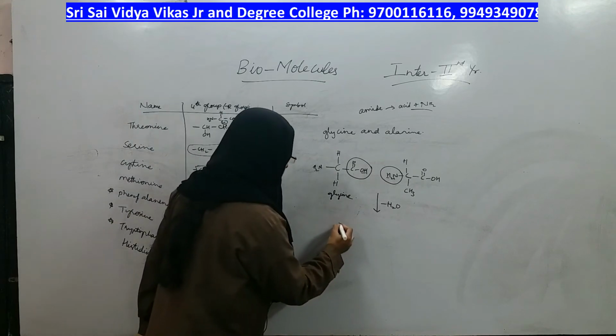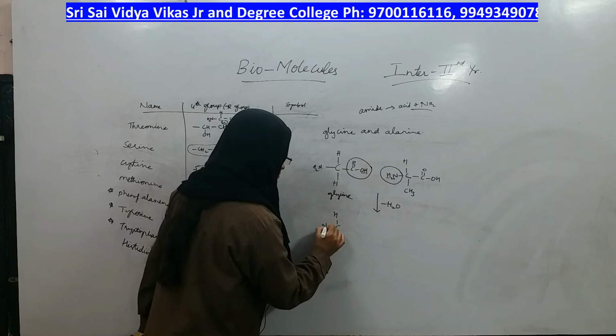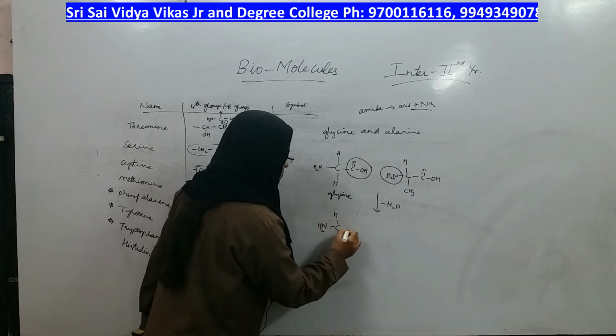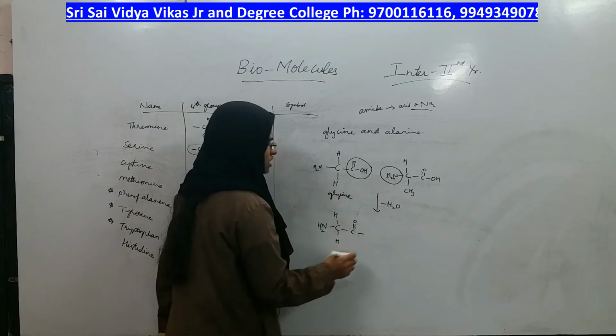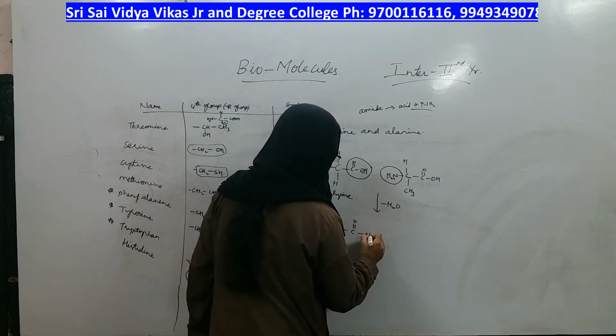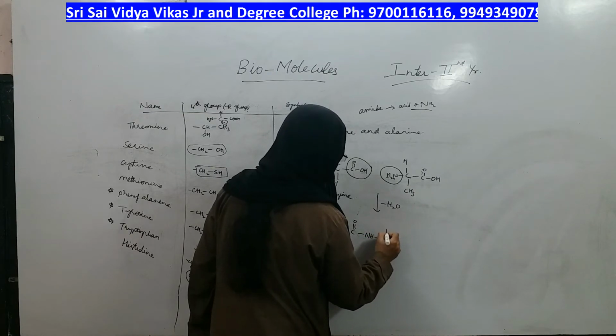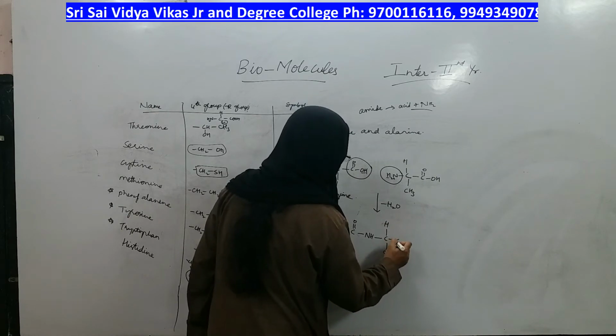If I eliminate water, whatever is left I will write. C double bond O, OH is eliminated from this and H is eliminated from this. What is the remaining structure? H, CH3 and COOH.